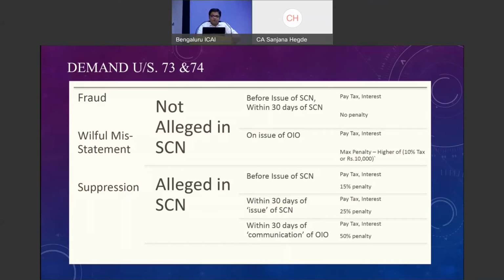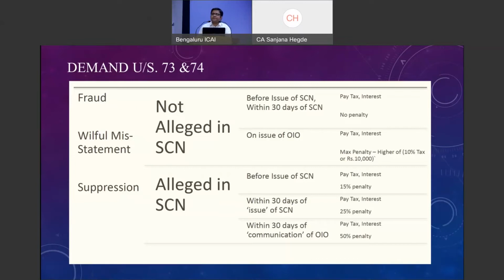Wherever fraud, willful misstatement and suppression are not involved, we'll take this first category. Then notice will be issued by the department under section 73. What is the time limit within which they have to issue the notice? That is provided in section 73.2, read with 73.10. It says the order must be passed under section 73.10 within the end of 3 years from the due date of filing of annual return.